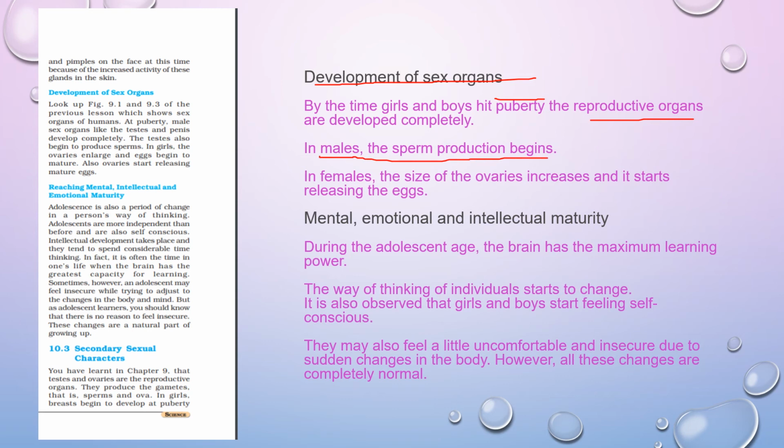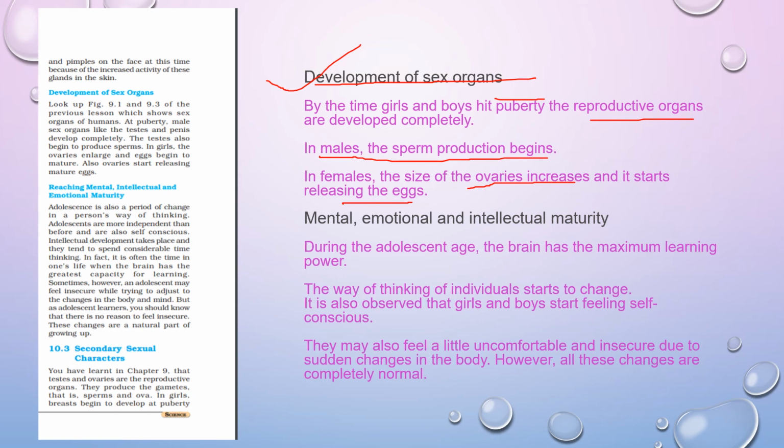And in females, the size of the ovary increases and it starts releasing the eggs. This happens at the stage when the sex organs are completely developed.